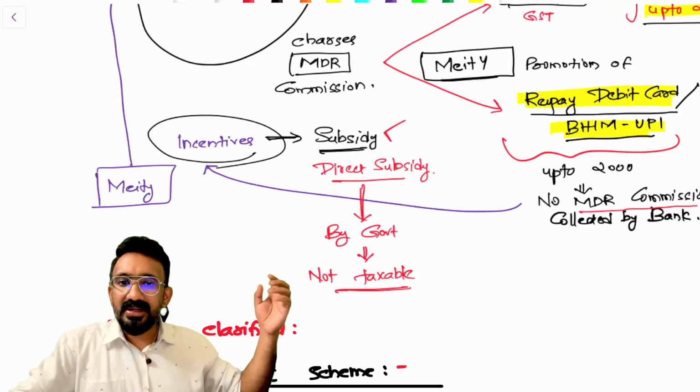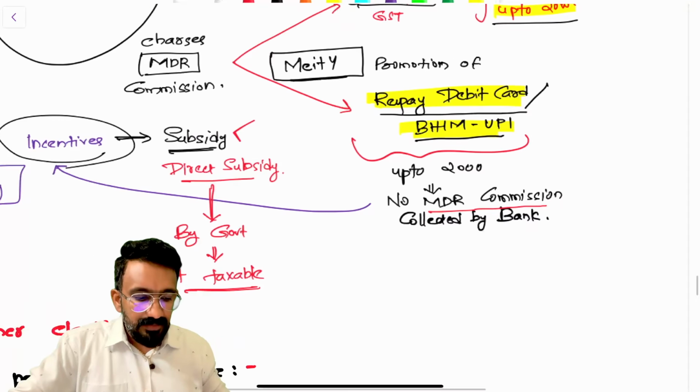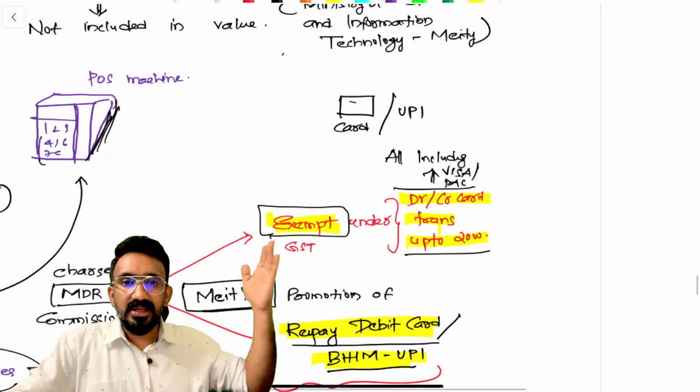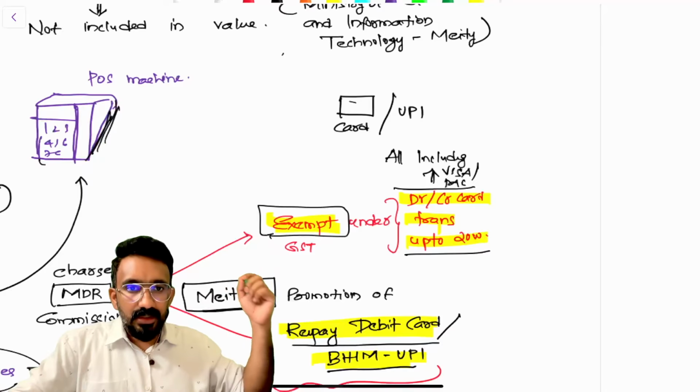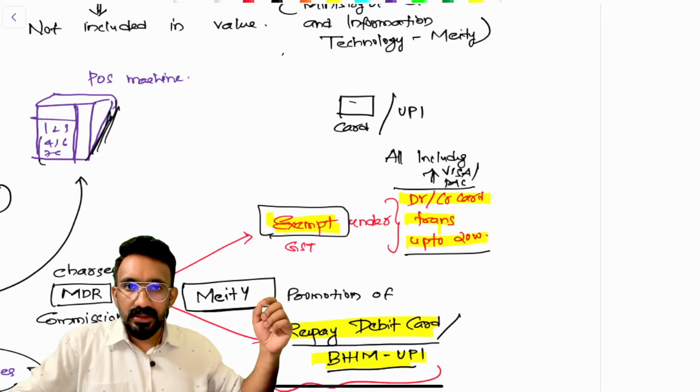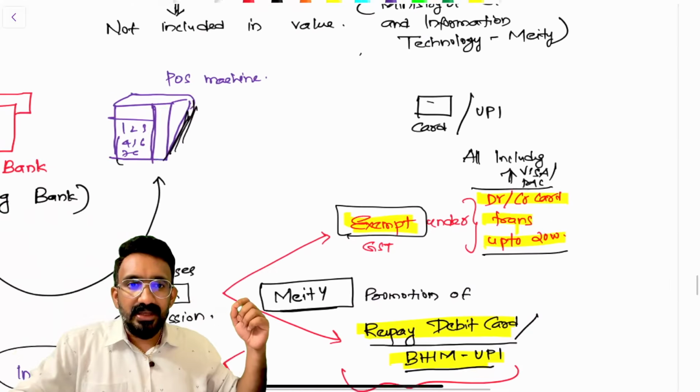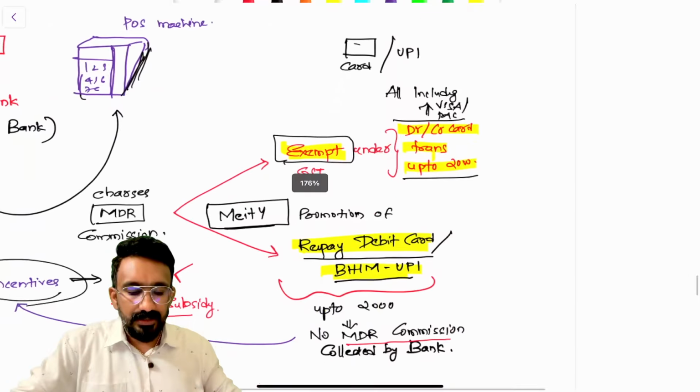That incentive will be treated as a direct subsidy by the government. It is not taxable. Now, apart from that, there is a GST exemption available, wherein for any debit or credit card transaction up to rupees 2000, GST on these charges will be exempted. These are the two benefits that are available.